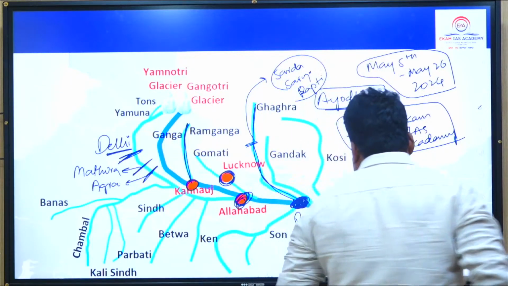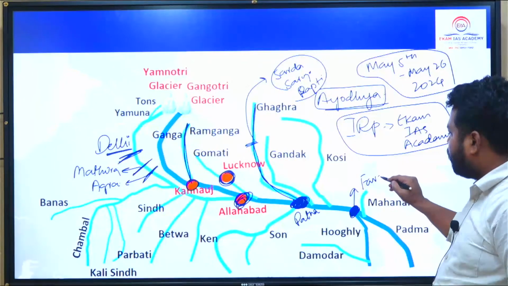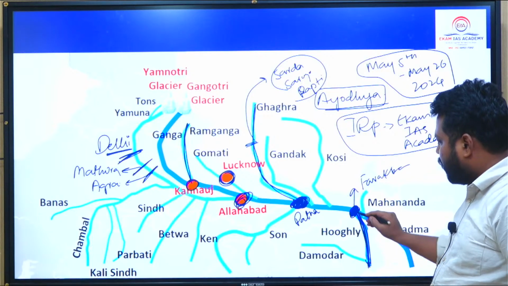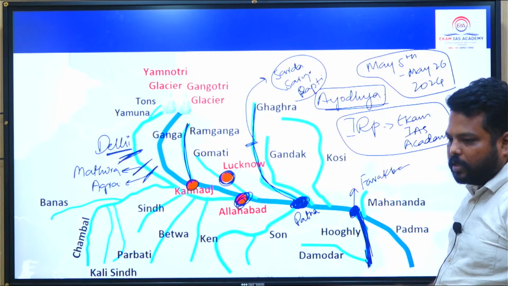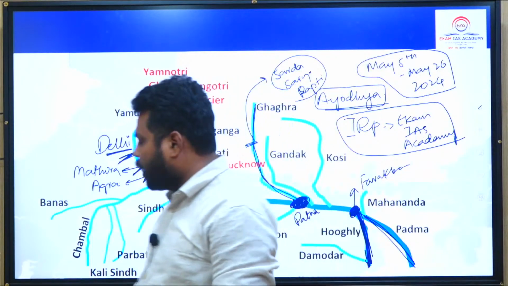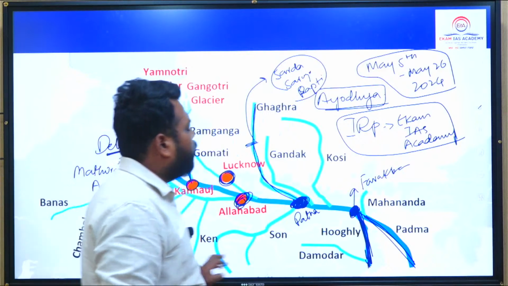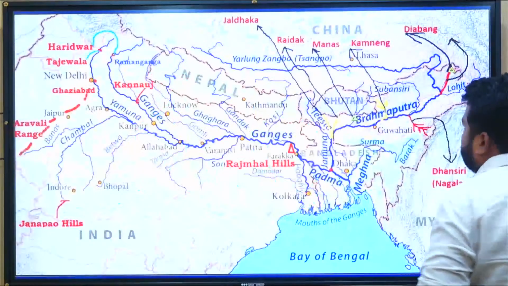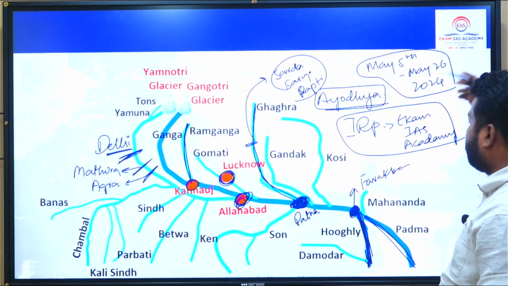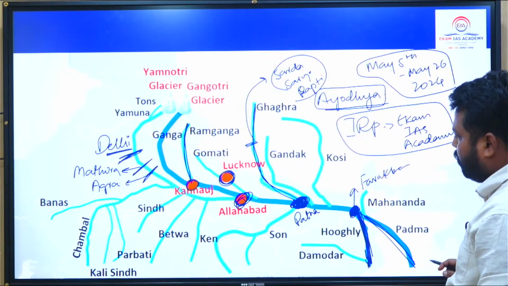Okay, so ये जो location है, this is Farakka, and from this Farakka location itself, so Farakka barrage है, यहाँ से we would be having one distributary entering into West Bengal called Hooghly and one distributary entering into Bangladesh called Padma. So these are the most important key points which you have to remember. ये तो याद रखना ही रखना है. चारधाम locations very very important. So make sure that you remember these particular tributaries. तो geography में पढ़ेंगे ही पढ़ेंगे, but these particular locations are highly important.